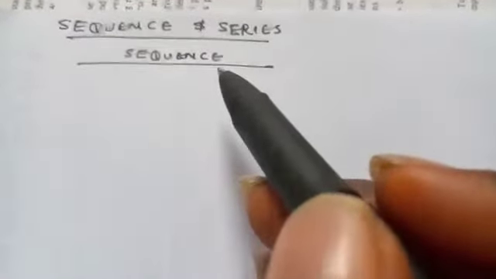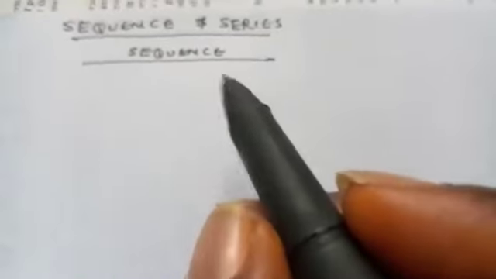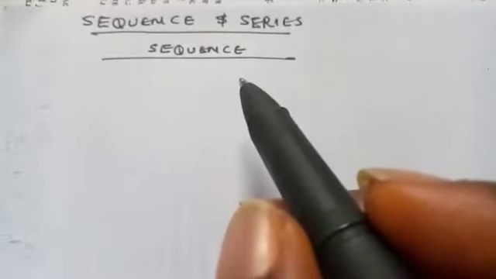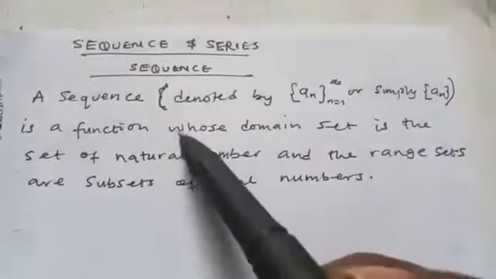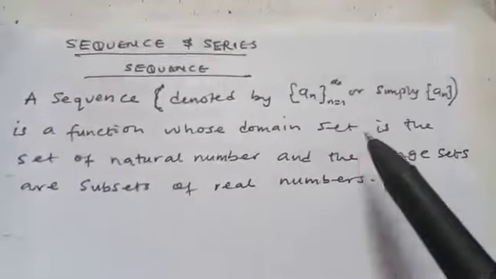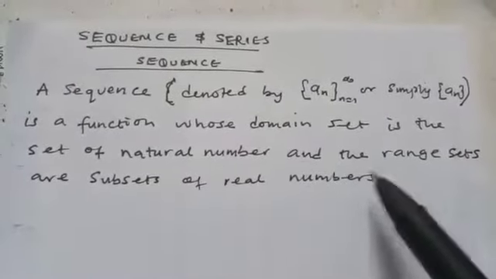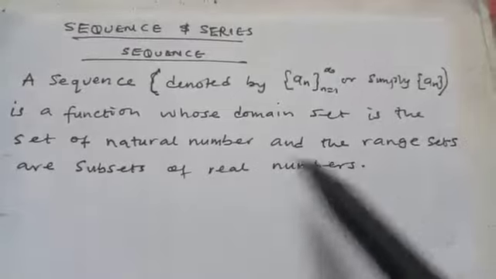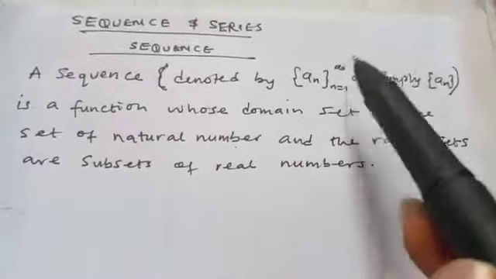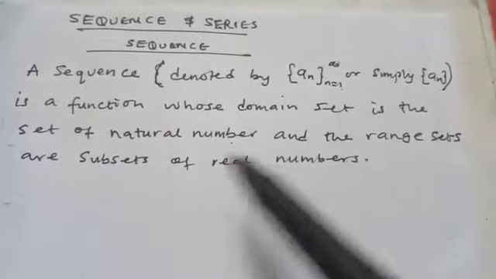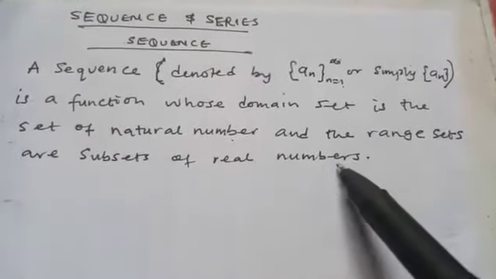Sequence and series. So first consider the concept of sequence in real numbers. We define a sequence as follows. We say a sequence is a function whose domain set is a set of natural numbers, that is from 1 to infinity, and the range set is a subset of real numbers.